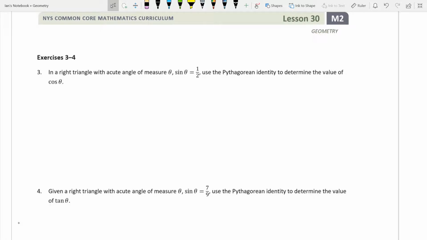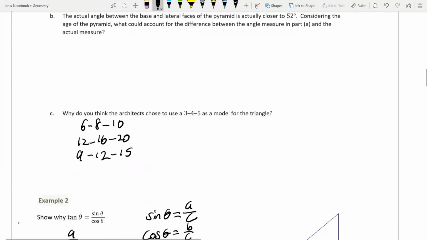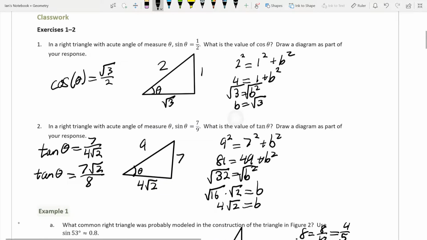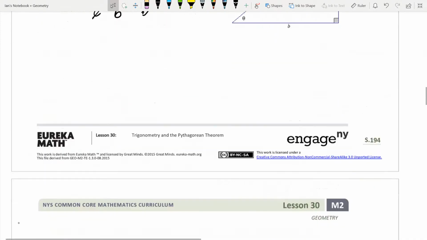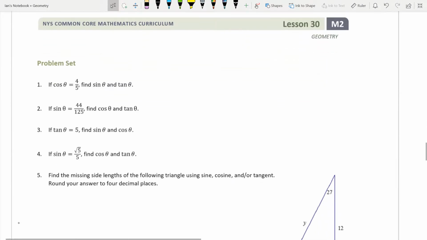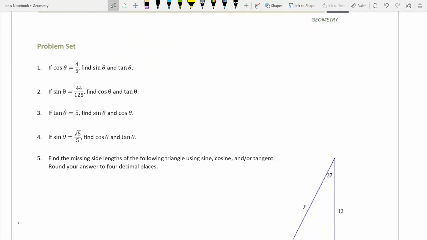So, now that you guys are back, in a right triangle with acute angles of measure theta, the sine of theta is 1/2. So we already did this, guys. We did exercise 3 and 4 back up here in exercise 1 and 2. We used our Pythagorean theorem to find that. So we're going to skip 3 and 4, and we're going to do our problem set. So the cosine of theta is 4/5.